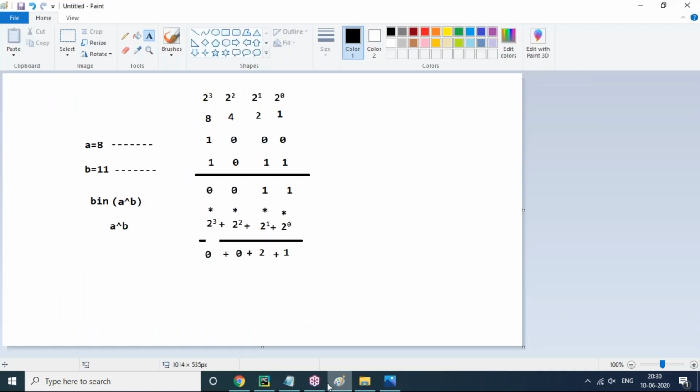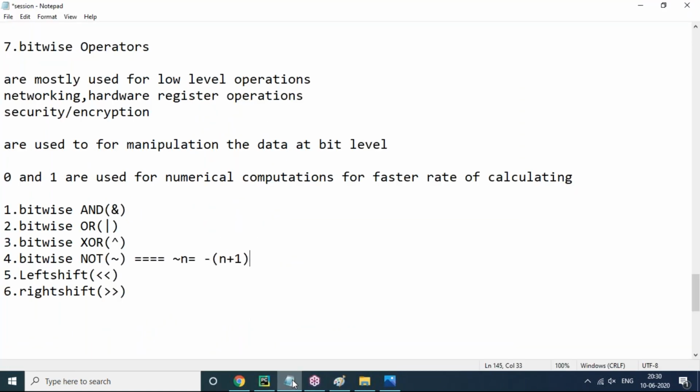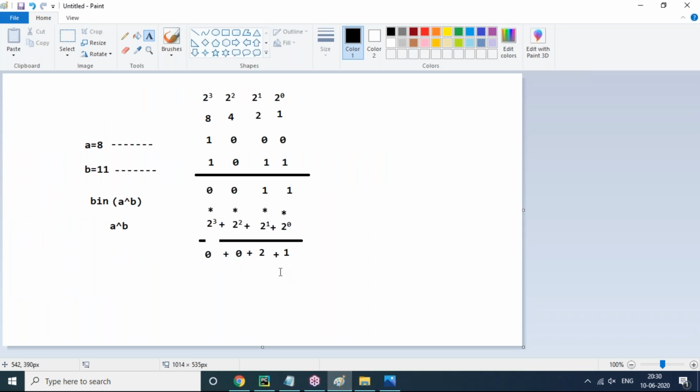So these are the bitwise operators we discussed. Now next, left shift and right shift will be there. This is also pretty simple. Left shift means the number of bits can move to the left hand side. Right shift means the number of bits can move to the right hand side. How many bits, you have to decide. Let's cross verify how left shift and right shift work.